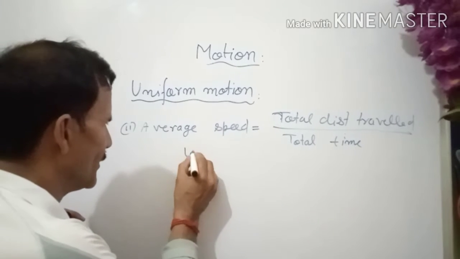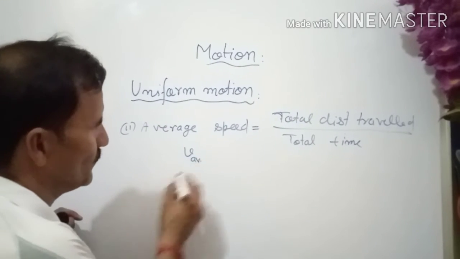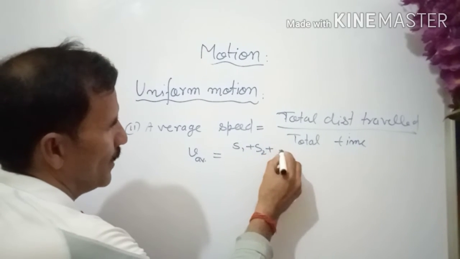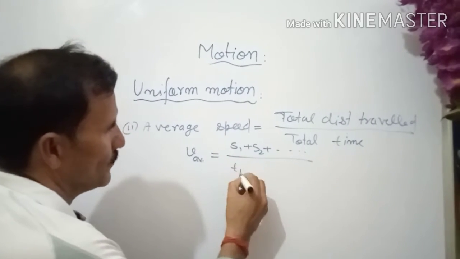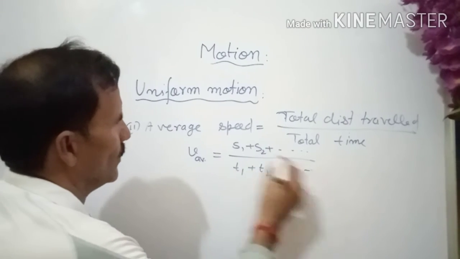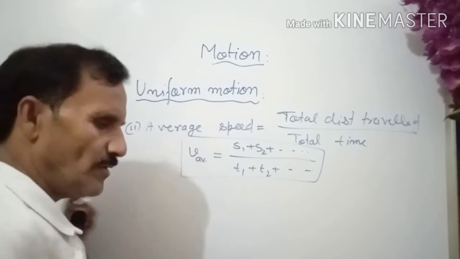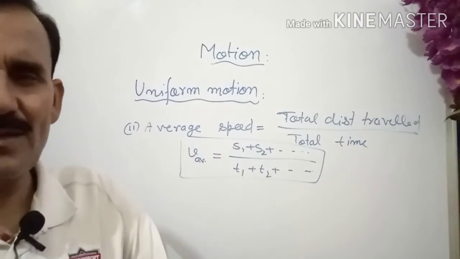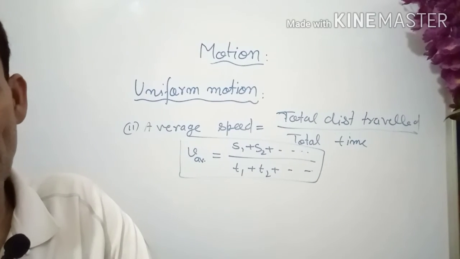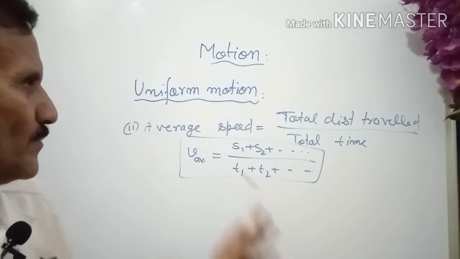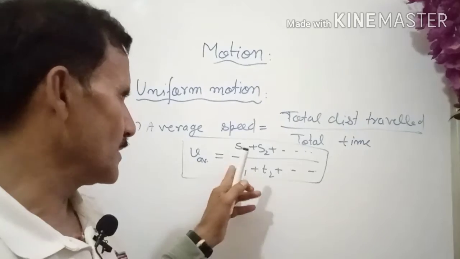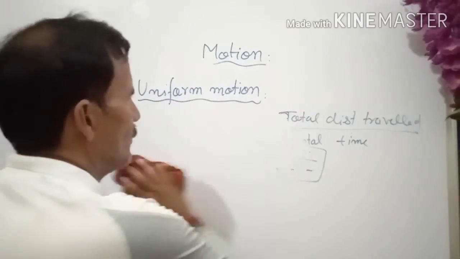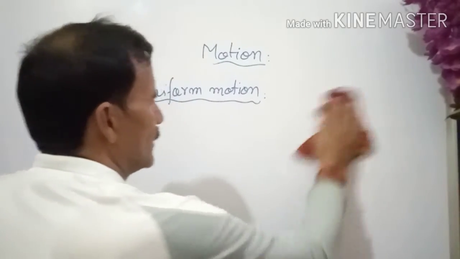In mathematics, V average is equal to S1 plus S2 and so on upon T1 plus T2 and so on. So this is the mathematical formula for the average speed. So this was all about the uniform. Whenever you are finding that there is uniform motion, in numericals you can use these two equations of motion.